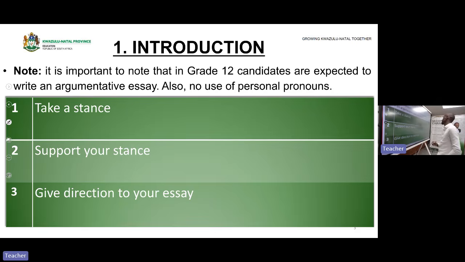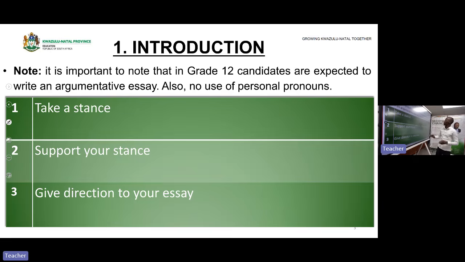Remember, grade 12 learners, it is important to note that in grade 12, candidates are expected to write an argumentative essay. This is not just an essay like those you write in other subjects. In history for grade 12, we write an argumentative essay, which means in your essay you must argue throughout.